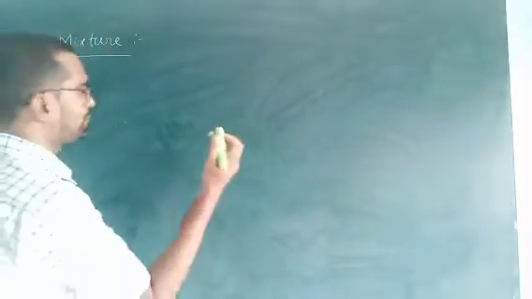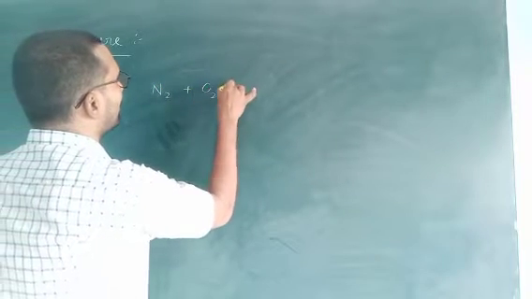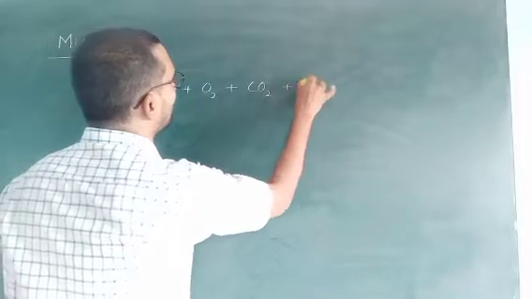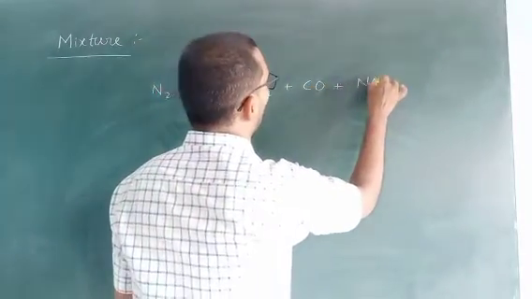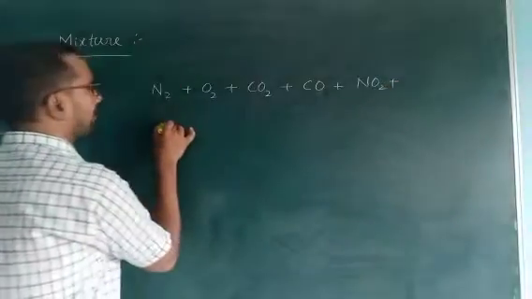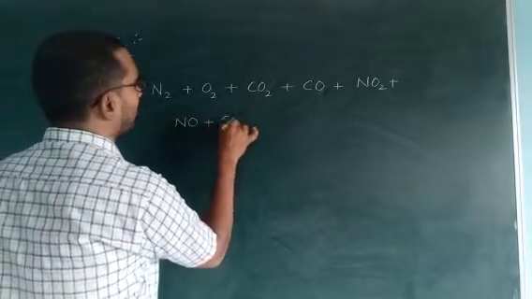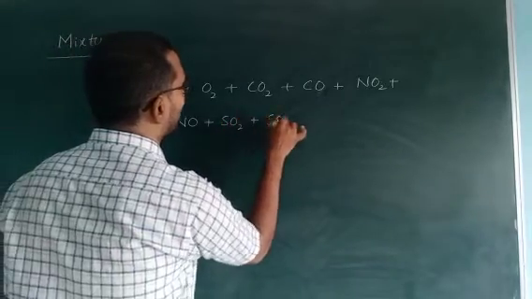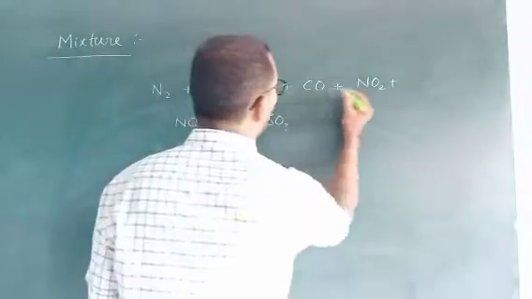We know some gases: nitrogen, oxygen, carbon dioxide, carbon monoxide, NO2, NO, SO2, SO3, and so on. Oh, and one more, helium, noble gases.